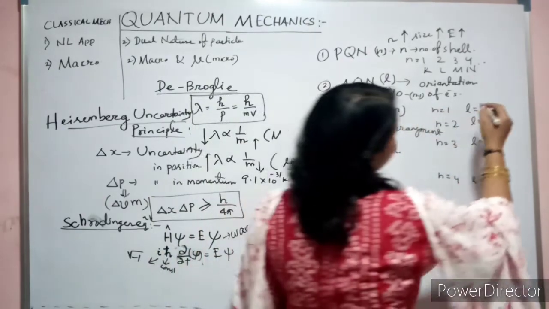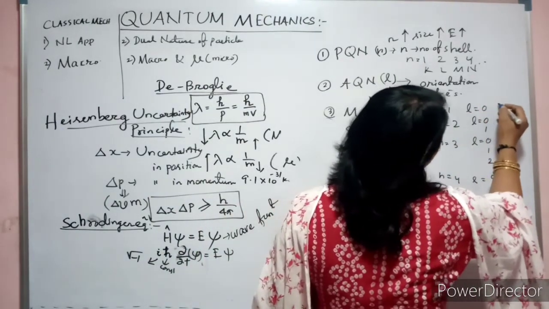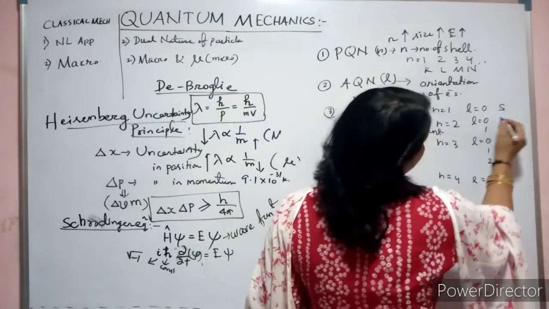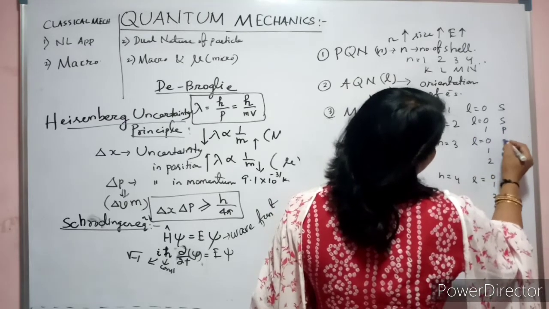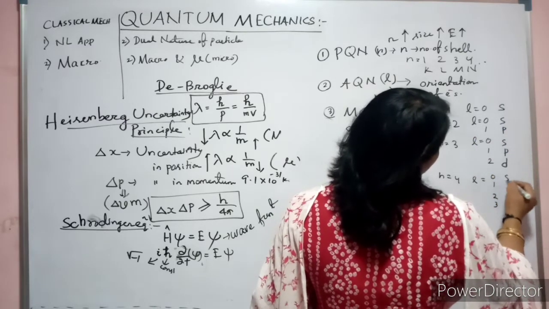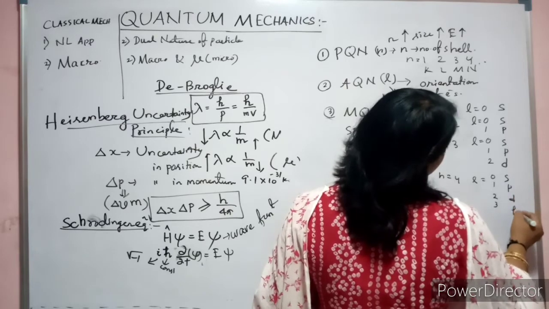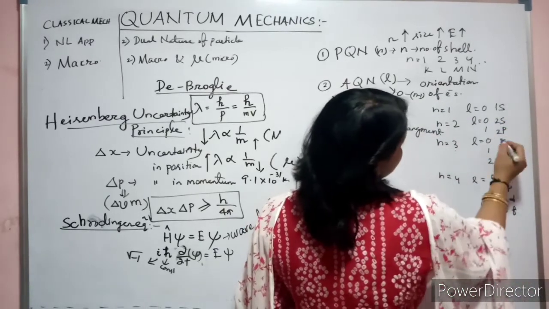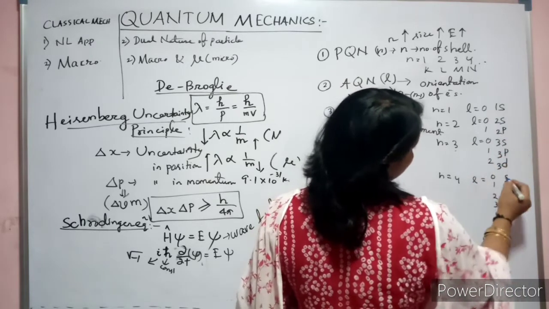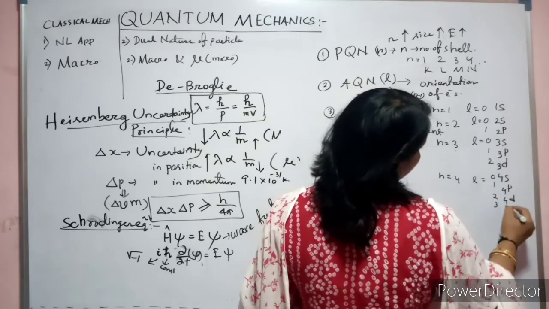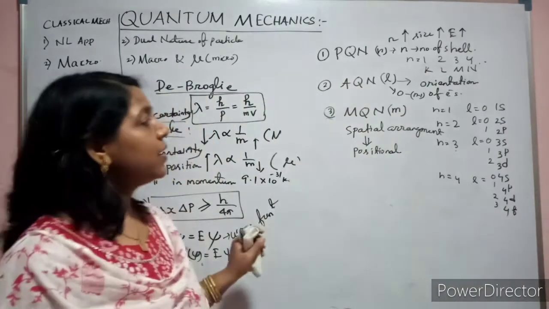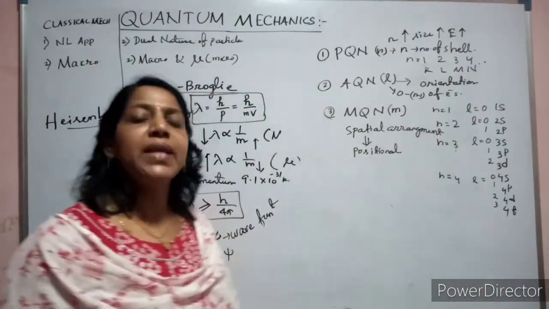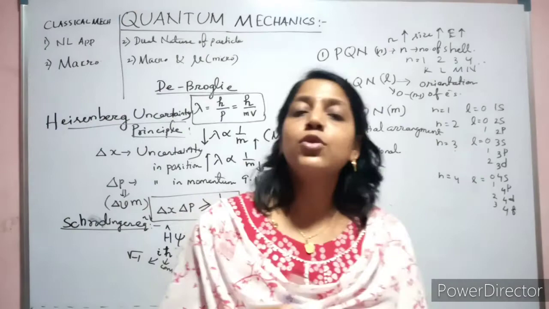So, for example, if you are talking about L, then it will be s. Then it will be s and p. It will be s, p, d. It will be s, p, d, f. Here it belongs to 1, so 1s. It is 2, so 2s, 2p. It is 3, so 3s, 3p, 3d. It is 4, so 4s, 4p, 4d, 4f. Clear? Now, this is actually applicable to hydrogen or hydrogen-like species.